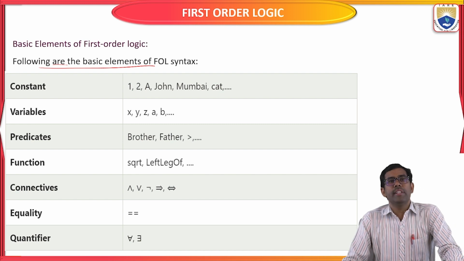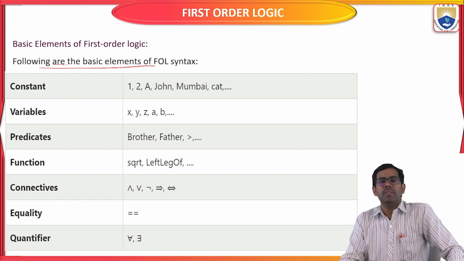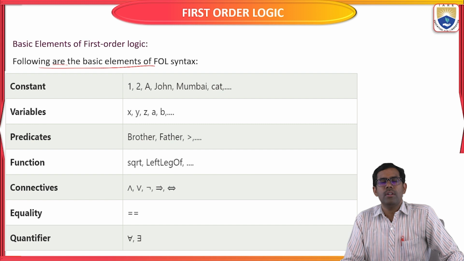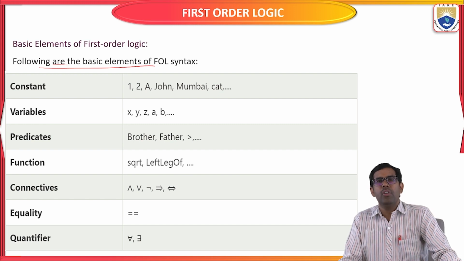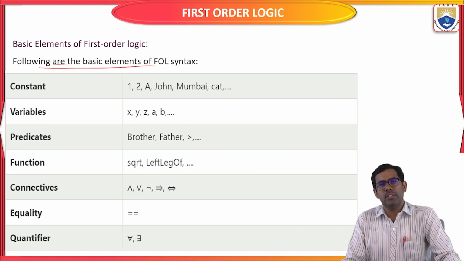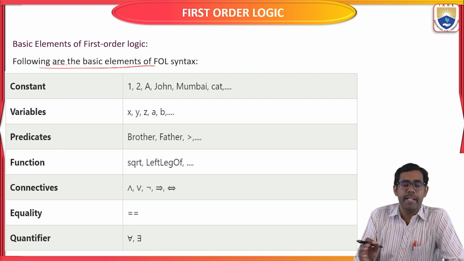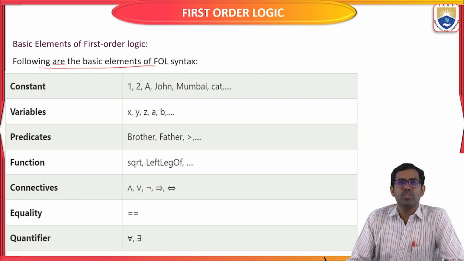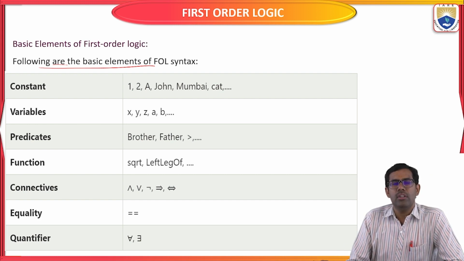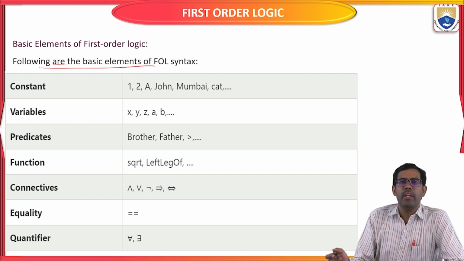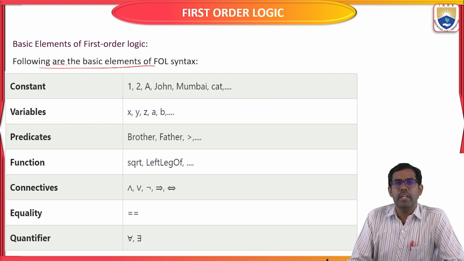Then predicates in first order logic. What are predicates? Brother, father, brother of, son of, mother of. Conjunction is also represented by special syntax in first order logic. Then functions, such as square root, left leg of, right leg of, if-then, and if and only if.